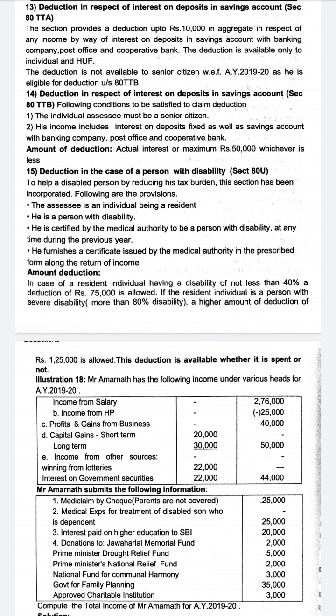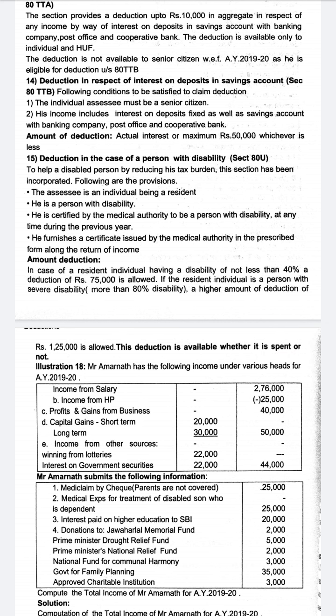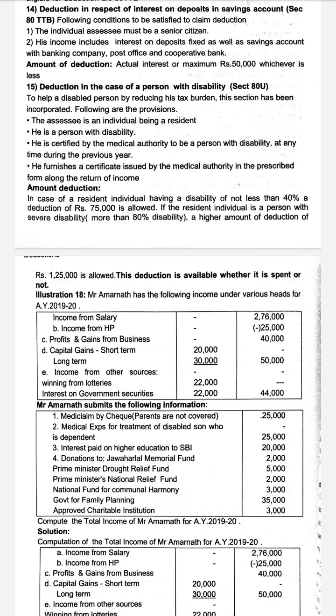The deduction is not available to a senior citizen with effect from assessment year 2019-20, as he is eligible for deduction under section 80TTB. So 80TTA and 80TTB have been divided from assessment year 2019-20 onwards. So deduction up to 10,000 is available, cumulative aggregate, on savings account interest. If you deposit any amount in the savings bank and you keep on getting the interest every 3 months, 6 months or yearly, that is deduction up to rupees 10,000. So 80TTA is for all others, 80TTB is for senior citizens, that is what is being given here.